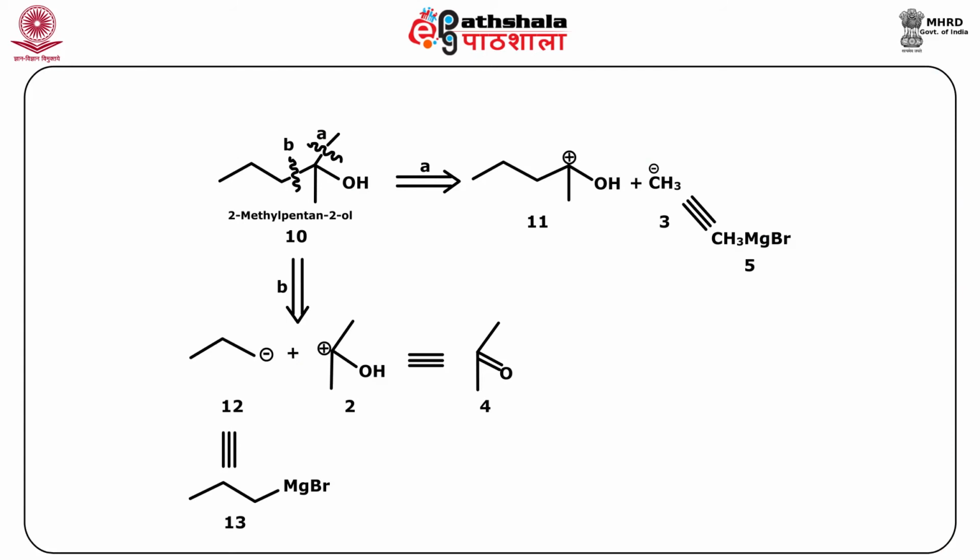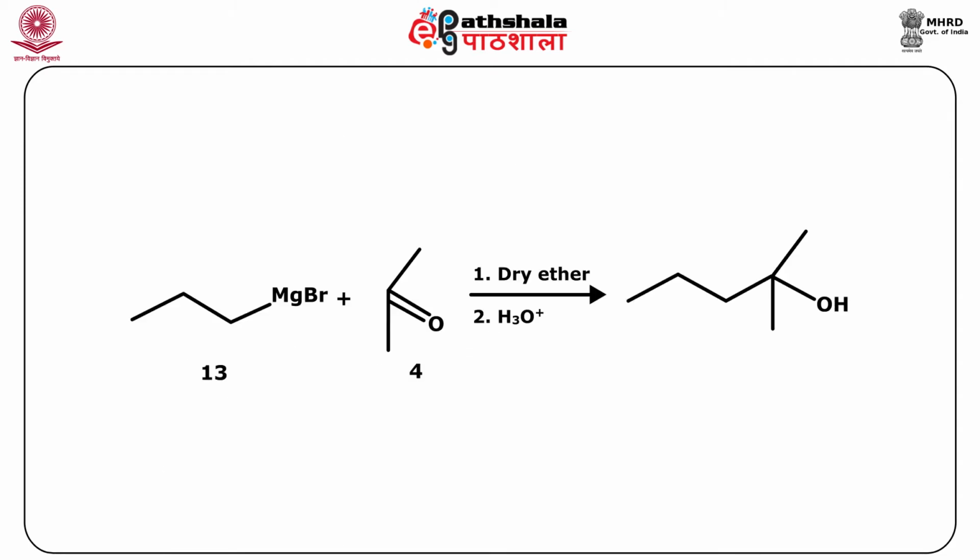The two pathways for the disconnection approach have been shown. The pathway B is more favored. The carbon-carbon bond adjacent to the oxygen has been disconnected to give the cation 2 and the anion 12 as the synthons. The reagent for the cation 2 is acetone and the reagent for the carbanion is Grignard reagent.